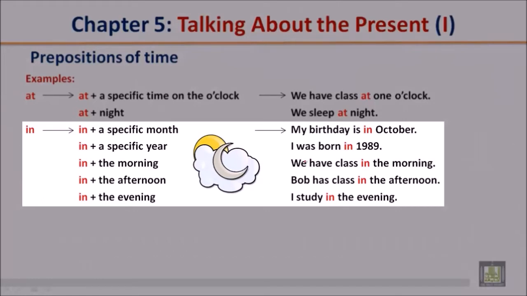In plus a specific month. My birthday is in October. In plus a specific year. I was born in 1989.